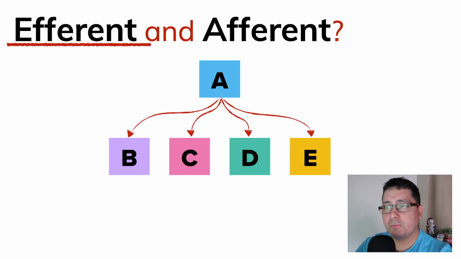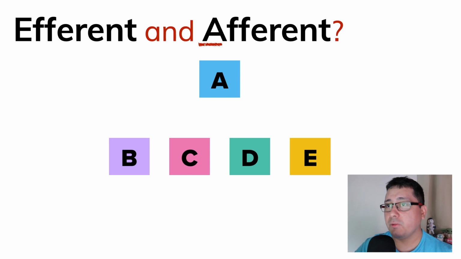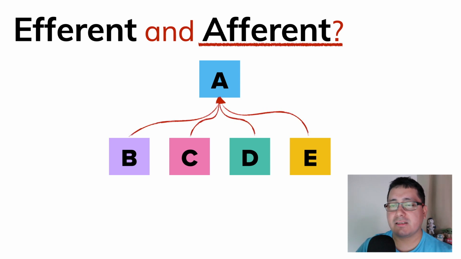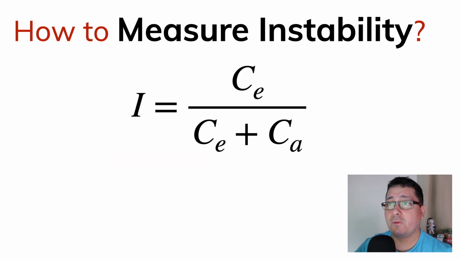So A depends on B, C, and D. Now, if we look the other way around and say afferent, afferent says that B, C, D, and E depend on A. So it's literally a way to see the direction where your dependencies are coming from or going to, and this is used for measuring instability in software packages.